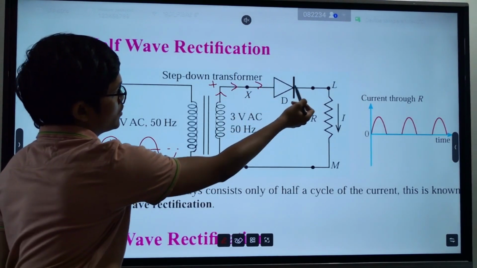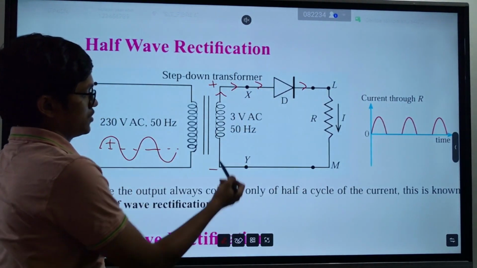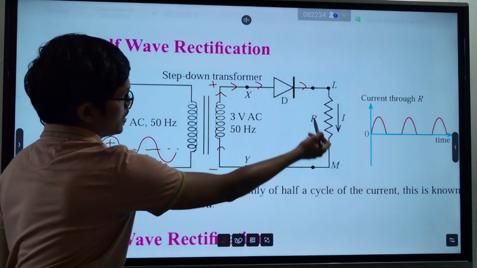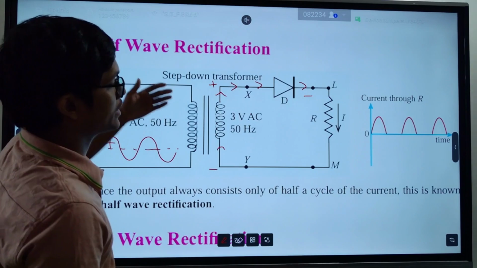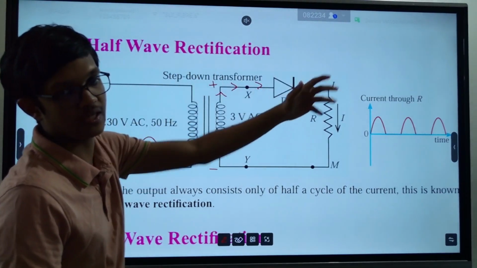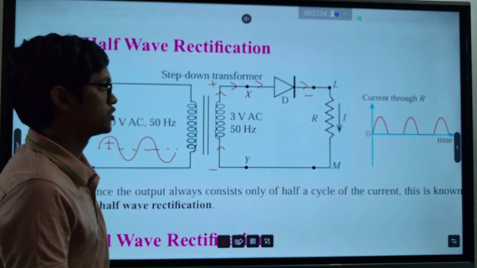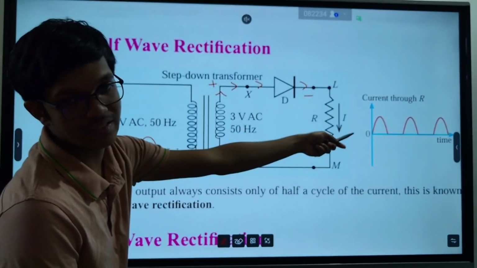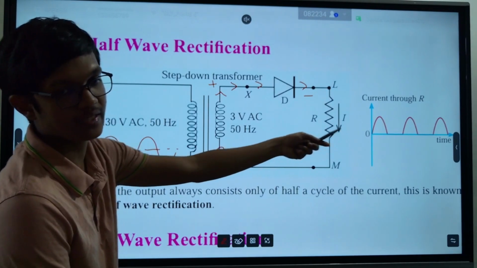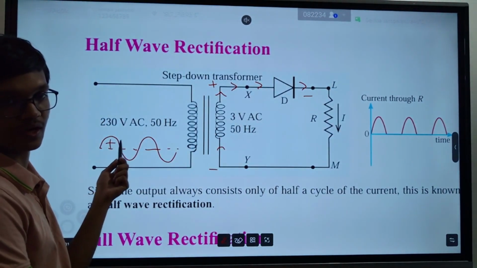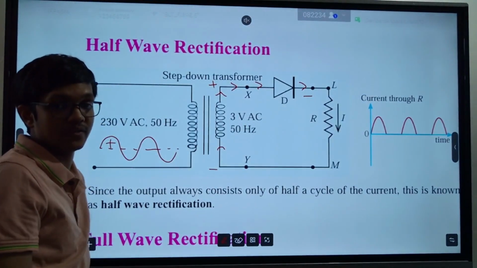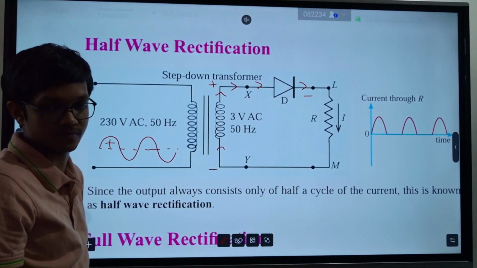When this side becomes positive and this side becomes negative, the diode allows current through. The positive half will transfer like this, and it will pass through the diode.